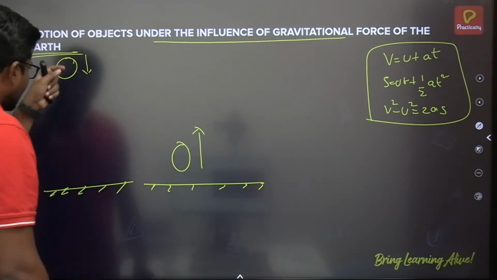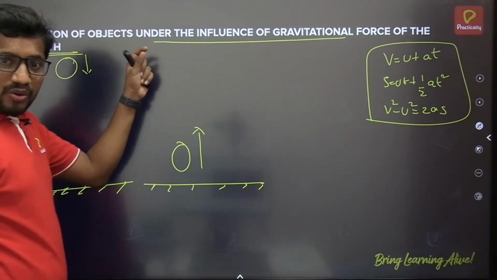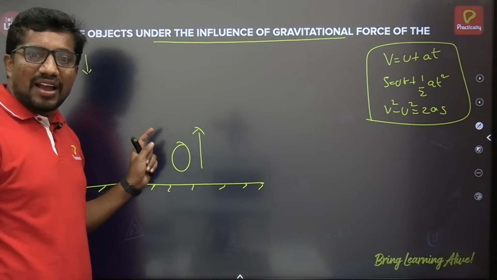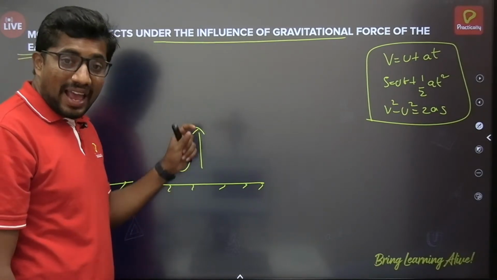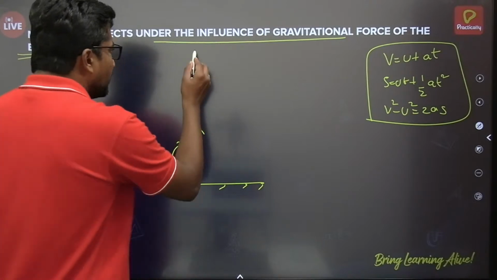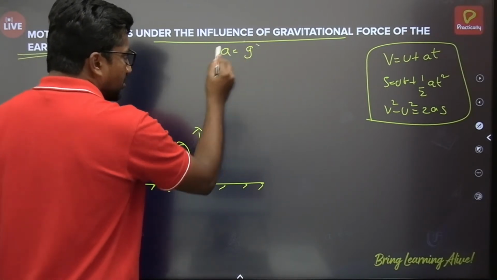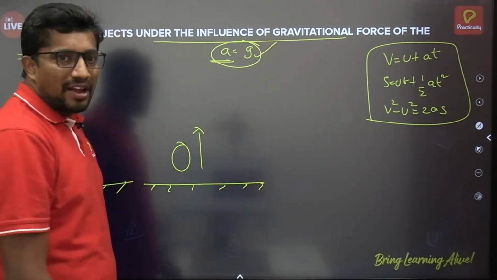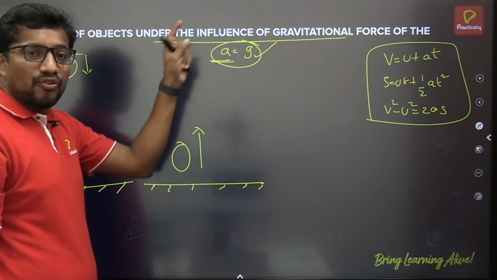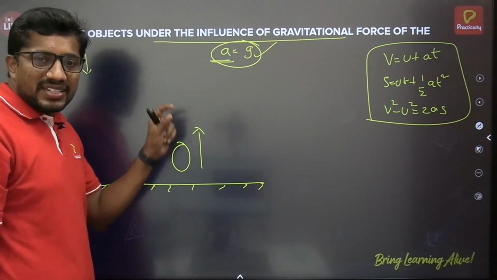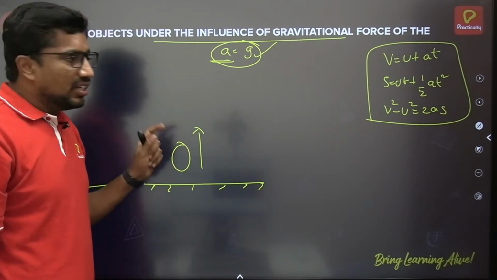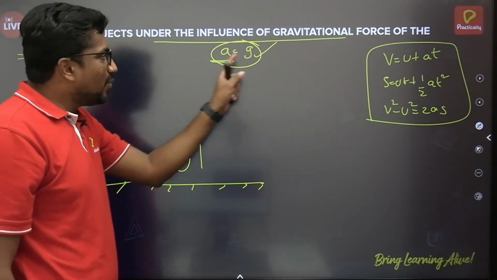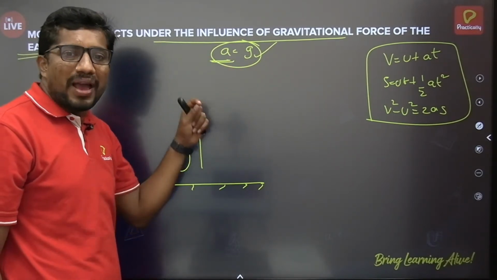So whether the object is moving downward or upward, they will move under the influence of the gravitational force. So they will acquire the acceleration due to gravity, which I can say A is equal to g. The acceleration of the body is because of the acceleration due to gravity, which is provided by the gravitational force between those two objects. So you can replace that A with g. Here A means uniform acceleration, and g is also uniform acceleration due to gravity.